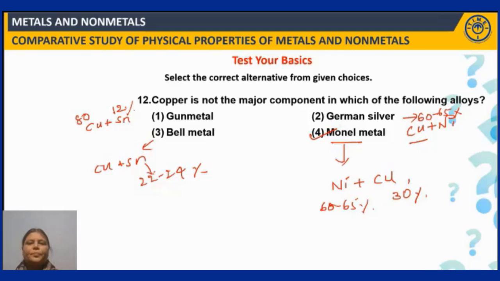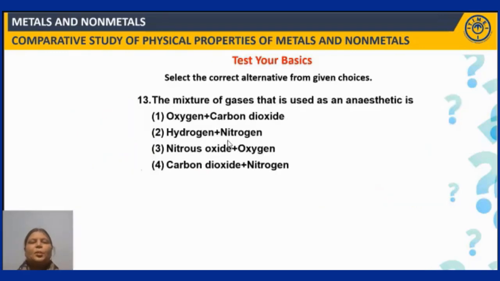Fine. Next question. The mixture of gases that is used as an anesthetic is, what's the meaning of anesthetic? Imparting sedation. Okay. So the mixture of nitrous oxide and oxygen is used for surgical sedation. So oxygen plus carbon dioxide, no; hydrogen plus nitrogen, no; carbon dioxide plus nitrogen, no. So it is the mixture of nitrous oxide and oxygen which is used for medical surgical purposes to impart sedation. Right. So this mixture is used for imparting anesthesia. So answer 3 follows. Next question.